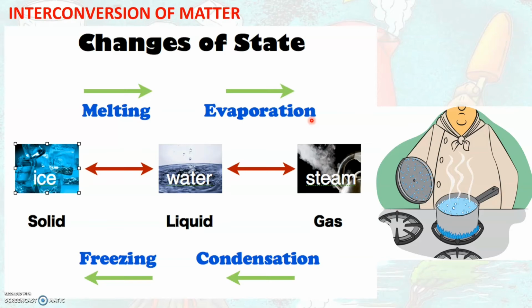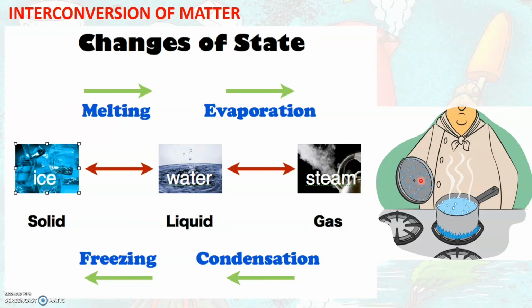Now, can you think of what happens when you close this boiling pot with a lid? It is observed that after some time we see droplets of water that are sticking on this lid, as you see here in this picture. This is because this water vapor or steam, as it touches this lid, gets cooled and then turns back into water.